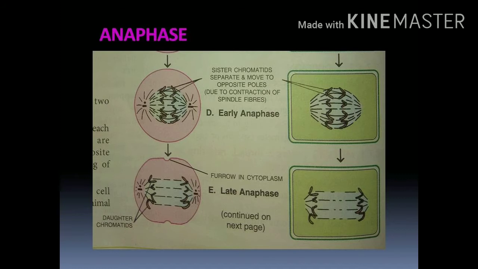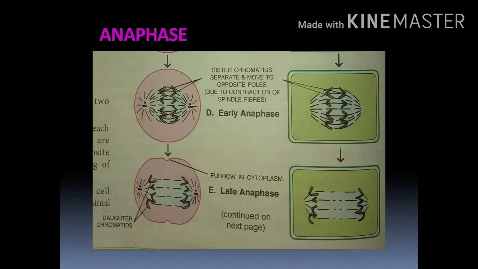So these sister chromatids separate, and we can observe the 8 chromatids. When 4 chromosomes are there in the metaphase, in the anaphase it forms 8 chromatids. But if 3 chromosomes are there in the metaphase, then in the anaphase it forms 6 chromatids, because splitting of the centromere takes place. So this is the identification of the anaphase.